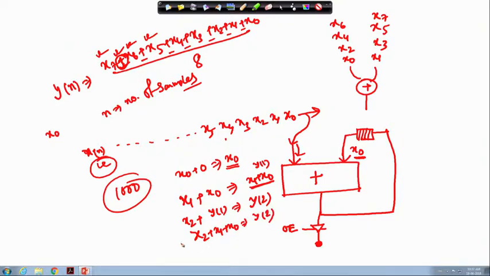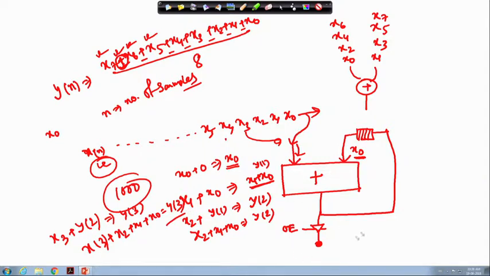Okay. Then in the next clock cycle, x3 will be available, and x3 will be added with y2. Then that equals y3, correct. So x3 plus x2 plus x1 plus x0 equals y3. In this manner, the loop will start adding in each of the clocks.